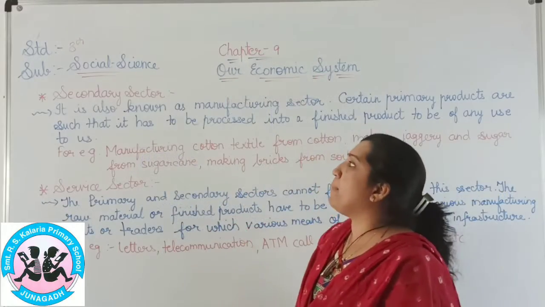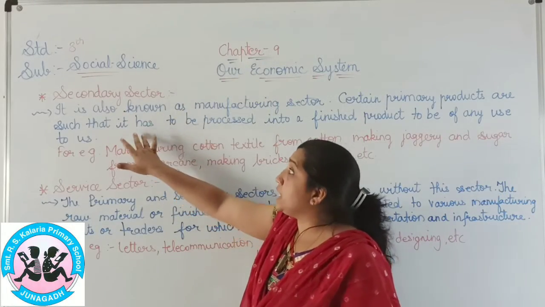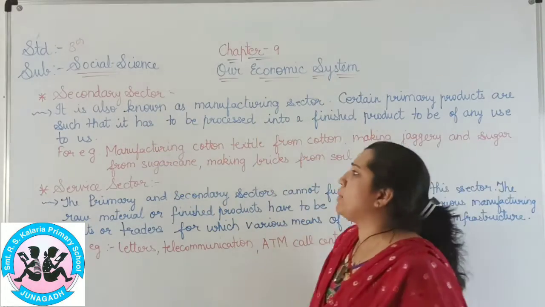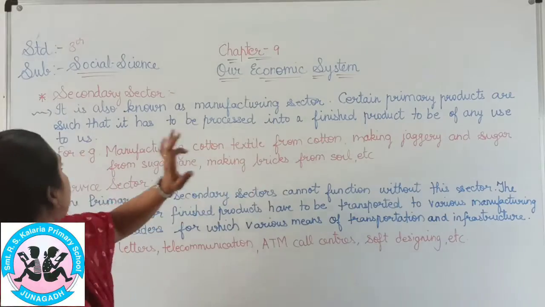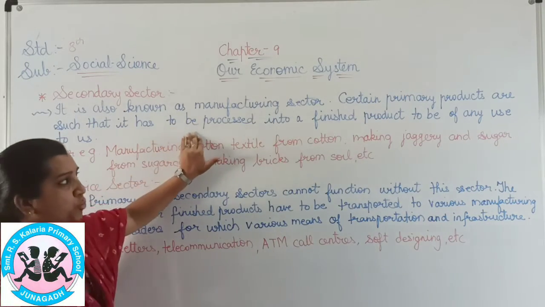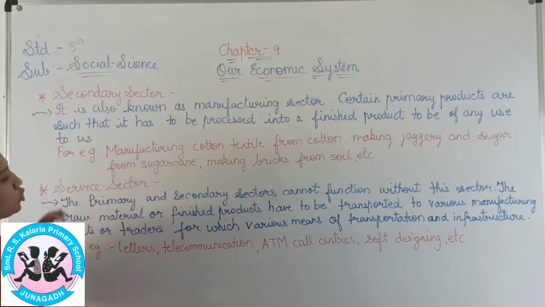Now let us study the secondary sector. It is also known as the manufacturing sector. Certain primary products have to be processed into a finished product to be of any use to us.